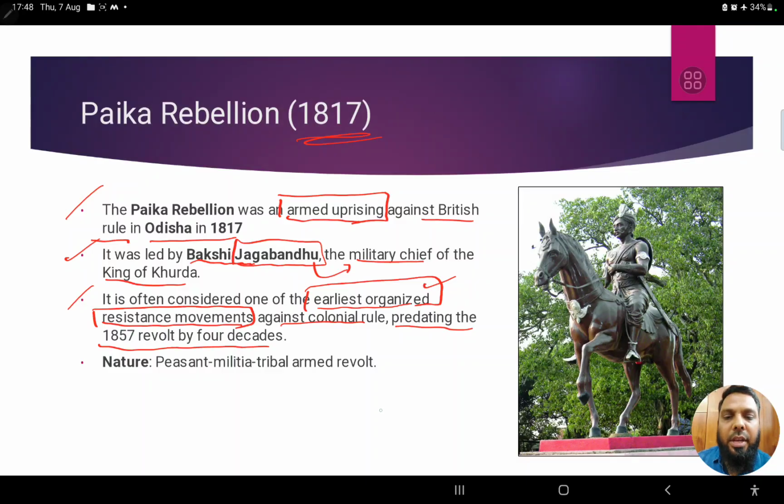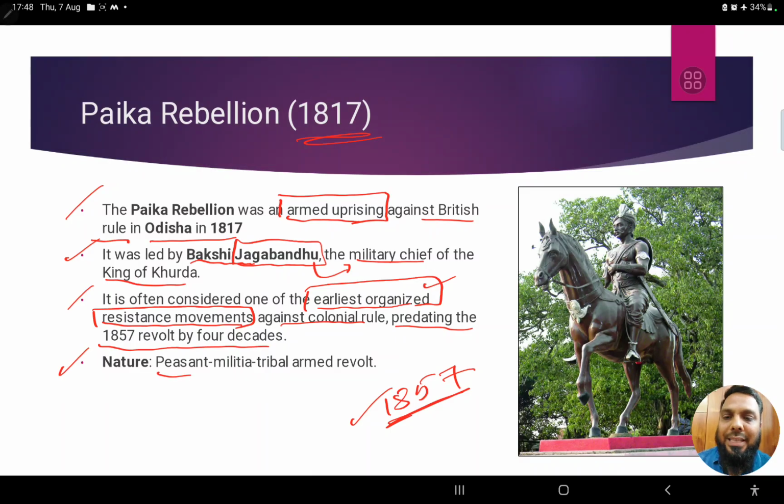right? There was a major revolt that happened in 1857. So even before this revolt, we see the Paika rebellion happening in 1817 itself, approximately 4 decades before the biggest revolt that we would be seeing, right? This Paika rebellion happened.